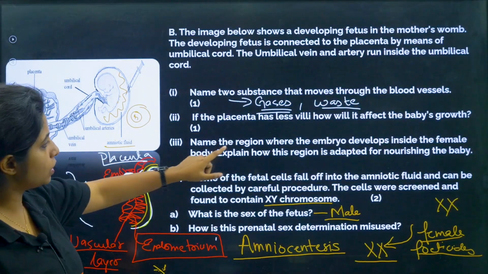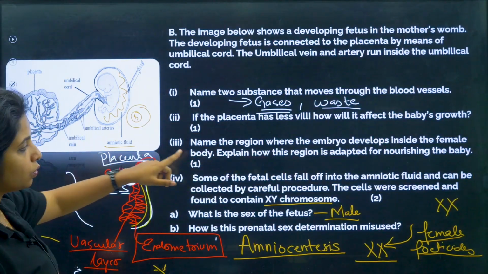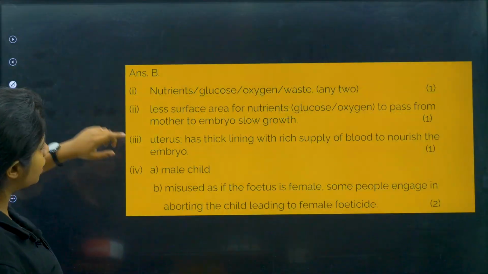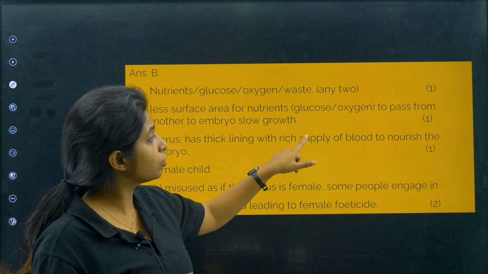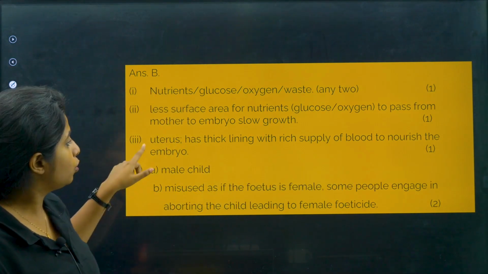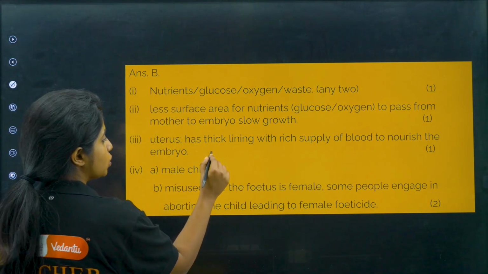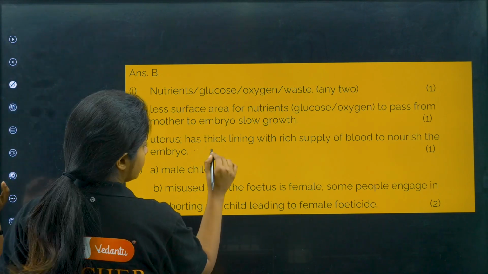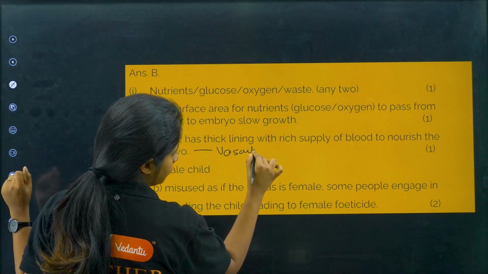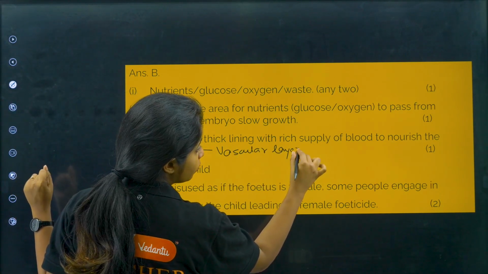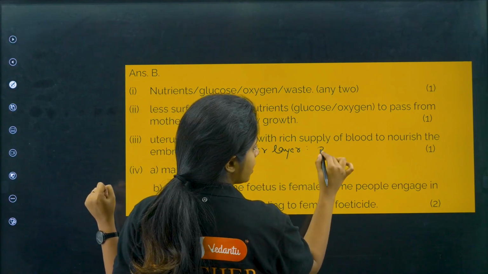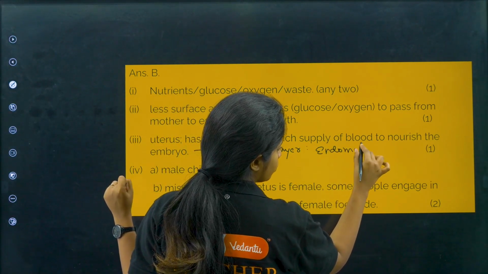Now, where is the place where the embryo develops, my dear children? It is the uterus, and explain how it is adapted. It has a thick lining with a rich supply of blood vessels to nourish the embryo, because it has a vascular layer. What do you call this vascular layer? The one that has blood vessels, and this is known as the endometrium.